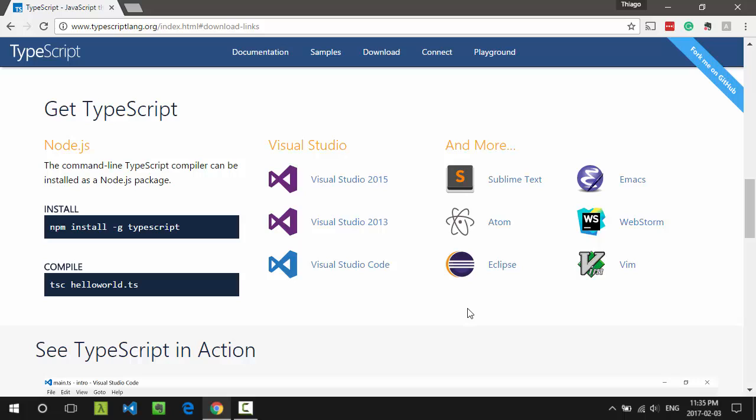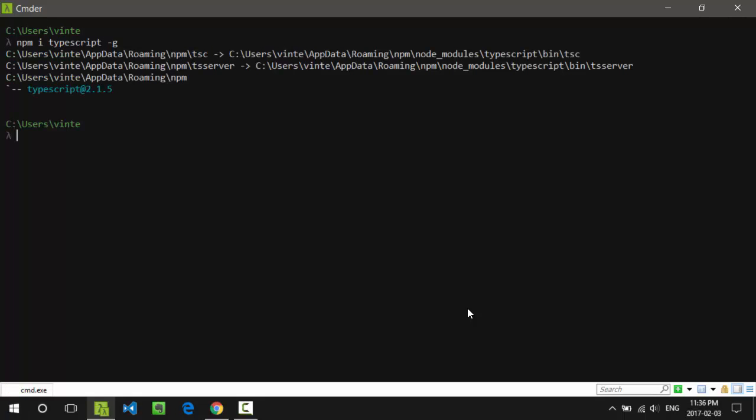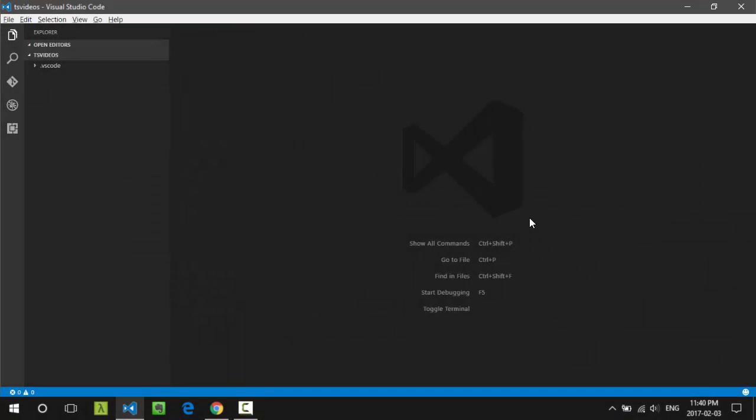Me, I like to install it using npm. If you have Node installed, all you have to do is run the command npm i typescript -g. I like to install TypeScript globally, so I can, of course, have access to the compiler globally. Once installed, I'll open Visual Studio Code, which is my tool of choice, but as you can see on the TypeScript site, there are many editors and IDEs that support TypeScript, so you can choose which one is best for you. Now I'm going to create a .ts file, which is the extension for TypeScript files.